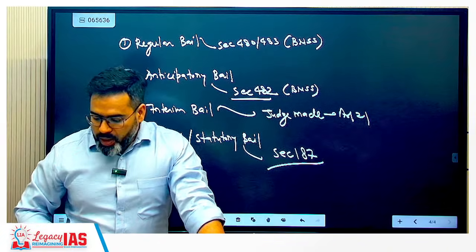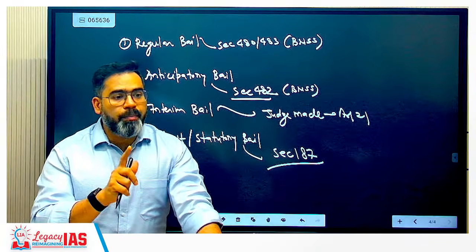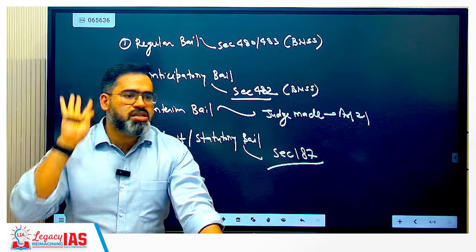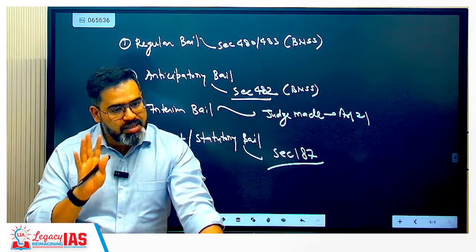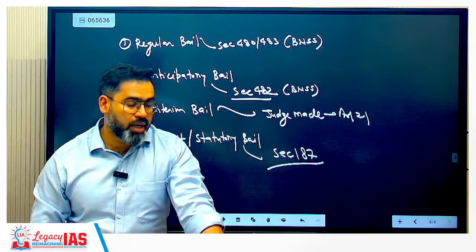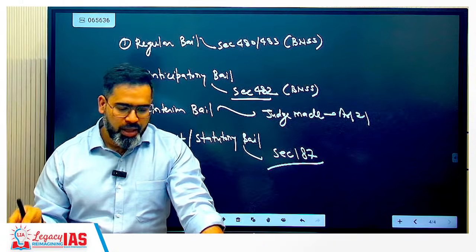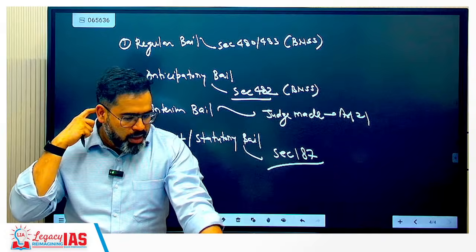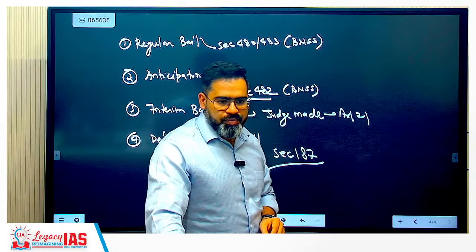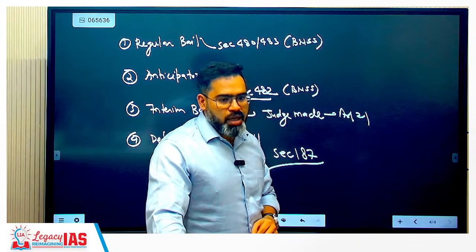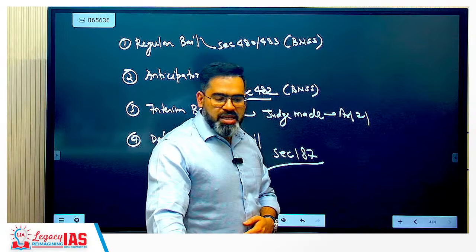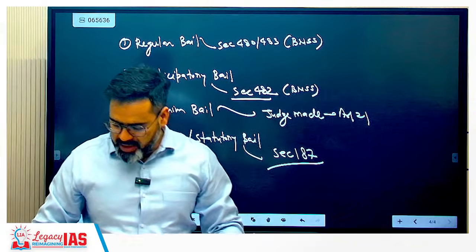So here one thing you have to remember: if suppose the offense is a bailable offense, then you can take bail directly at the police station also. Police also can give the bail if it is a bailable offense. If it is non-bailable, then only the magistrate can give the bail. Again, this is a difference between bailable and non-bailable offenses. For bailable offense, bail can be secured at the police station itself also.